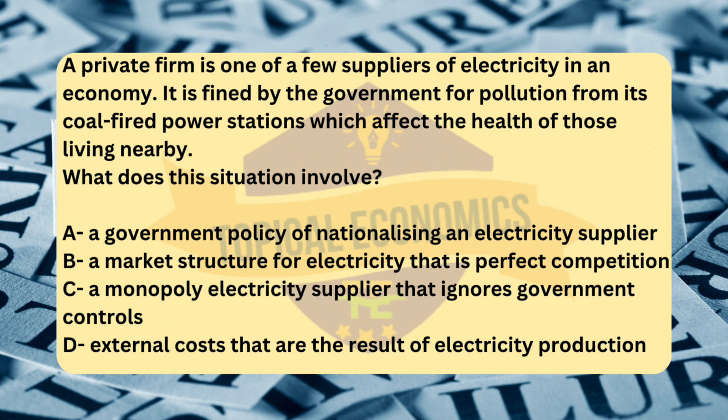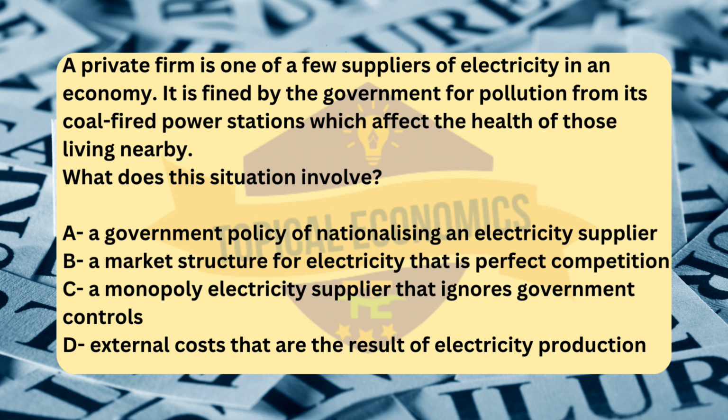Analyzing the other options. Option A. A government policy of nationalizing an electricity supplier. Nationalization refers to the process where the government takes control of a private industry. This scenario does not describe the government taking control of the electricity supplier, but rather fining the private firm for pollution. So, nationalization is not the correct concept here.